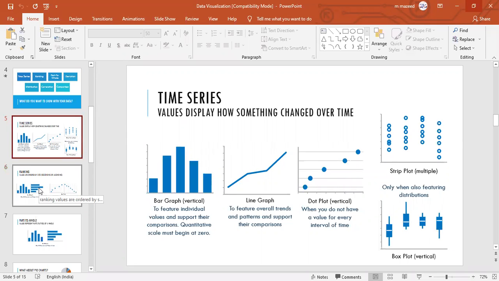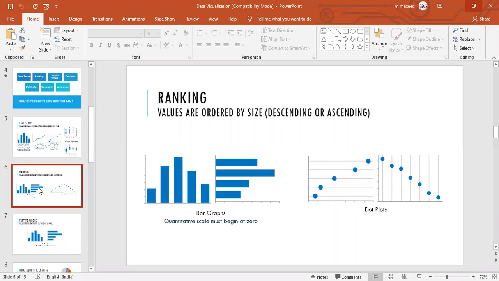So time series. Next we have ranking. So rank charts, Spearman rank correlation is there, no? I think you have studied it in your BRM. So if you want to give some rankings, here these charts are very much useful. So bar graphs, quantitative scales must begin at 0. So how these ranks are there? Initial, first rank, second rank, or you can present in horizontal form also, or some dotted plots. You can draw a line like this.